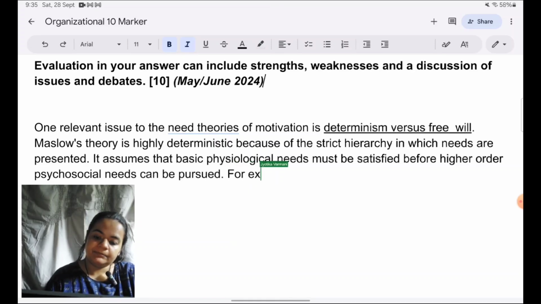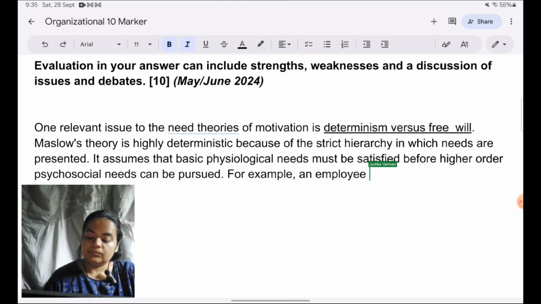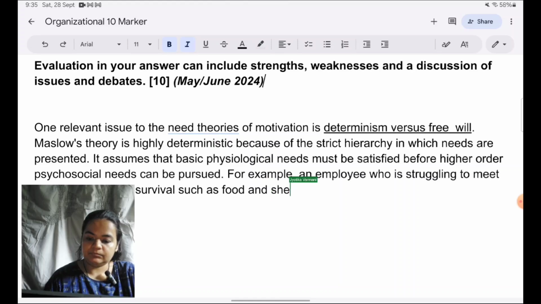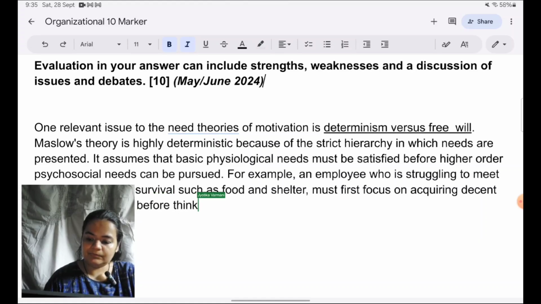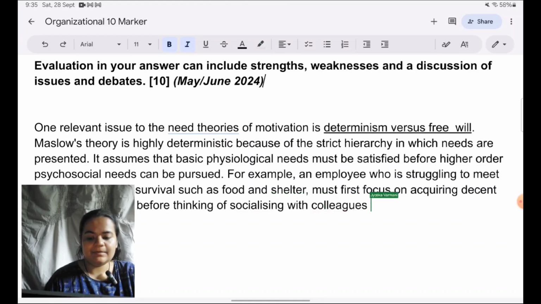For example, an employee who is struggling to meet his basic needs for survival, such as food and shelter, must first focus on acquiring decent wages from the job before thinking of socializing with colleagues or seeking promotion.